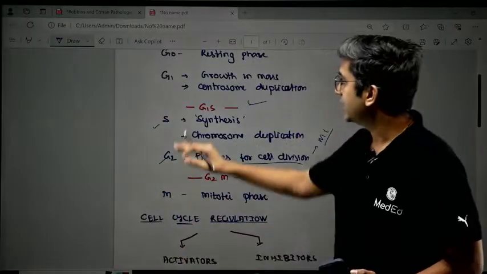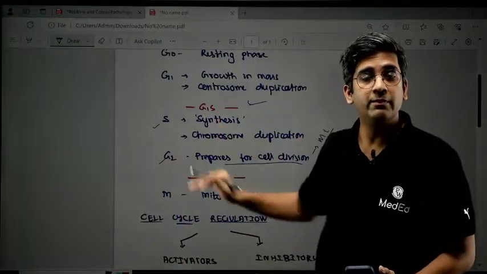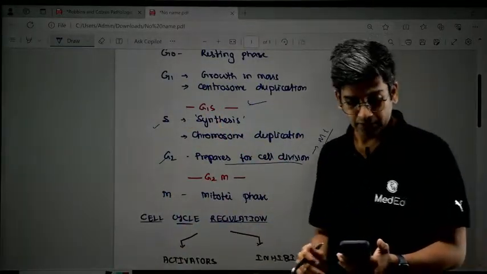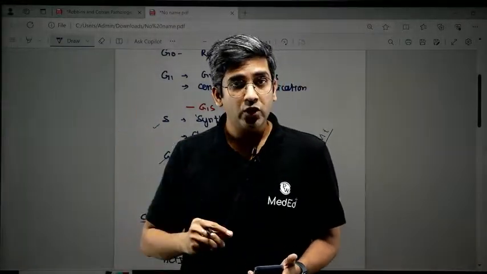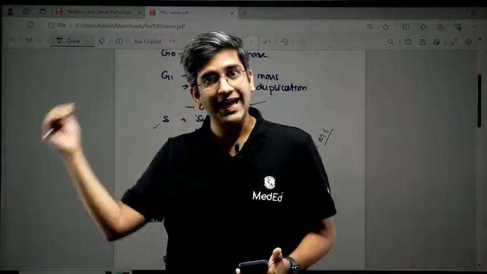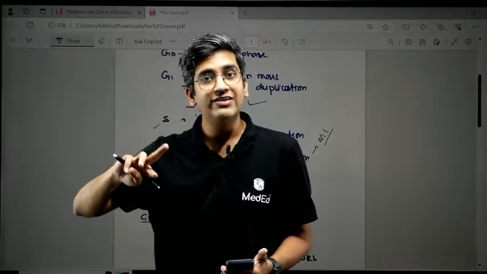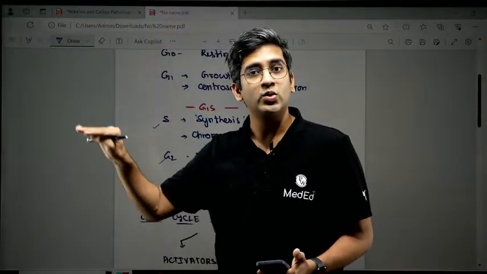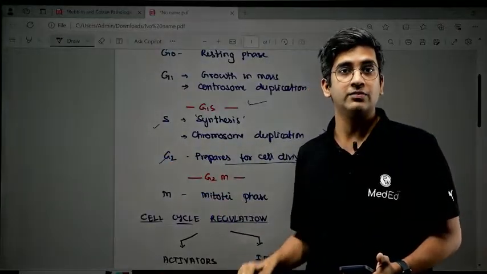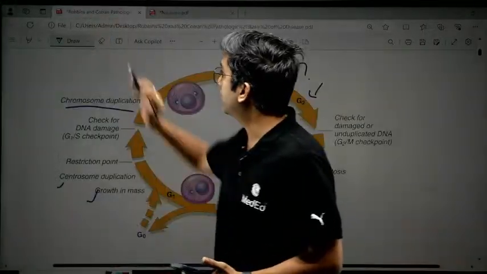So can I say this G1S, G2M, everything should be controlled? It has to be controlled, right? So every important step in my body will have both positive influence and negative influence. Whenever I need cell division, the positive influence comes to the top. Whenever I don't want cell division, the negative influence comes to the top. That comes in the next para of Robbins.